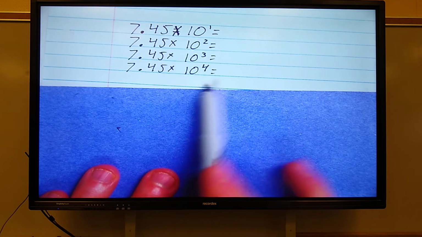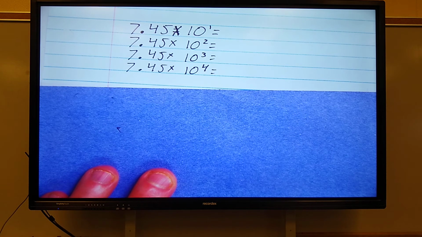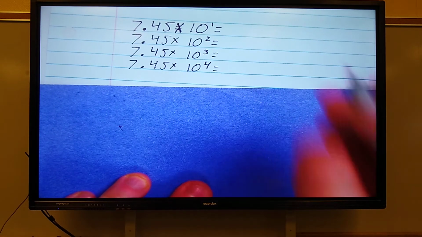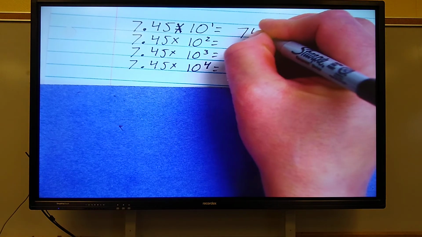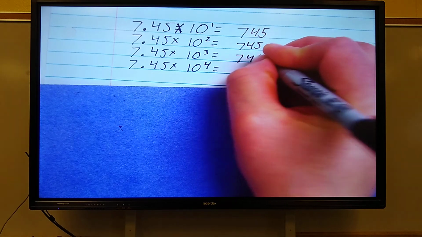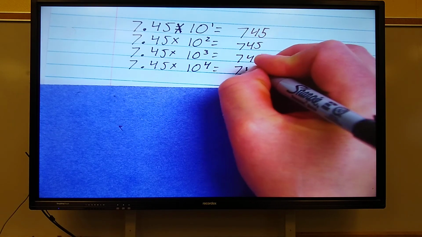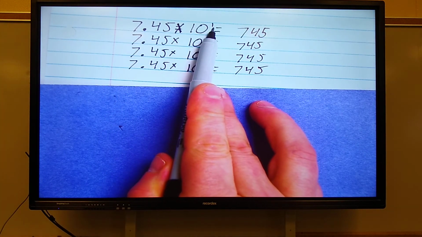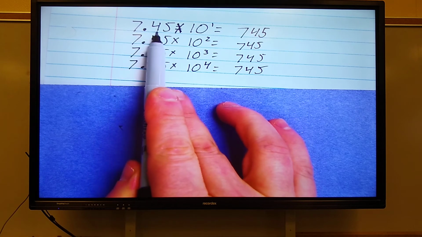Now remember, these tell you how many places to move the decimal. Pause the video and solve these problems. All right. I like to just put these numbers down without the decimal when I start these kind of problems. Times 10 to the first power tells me to move my decimal over 1 place.